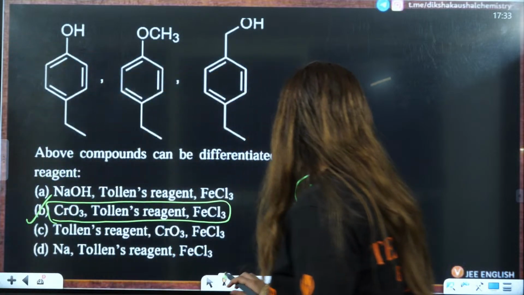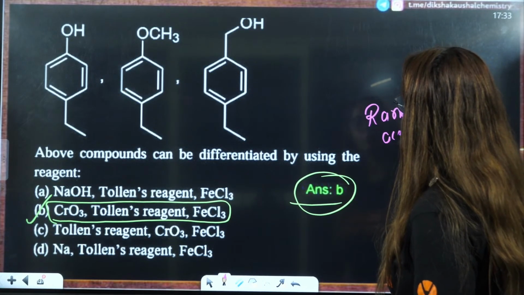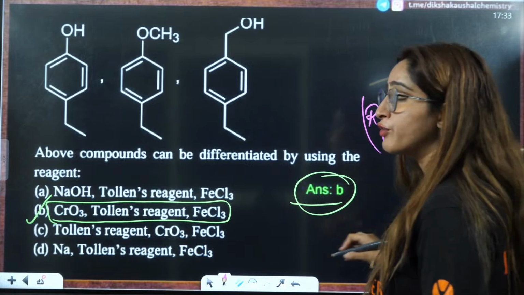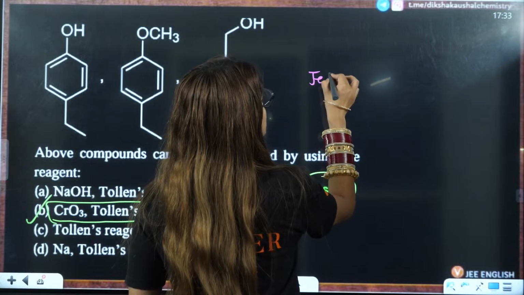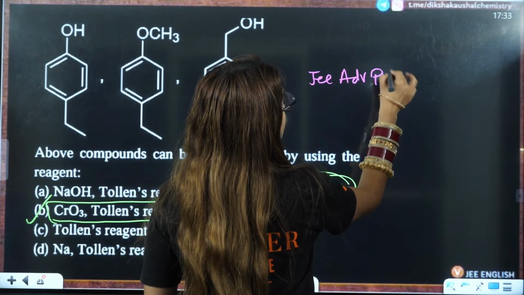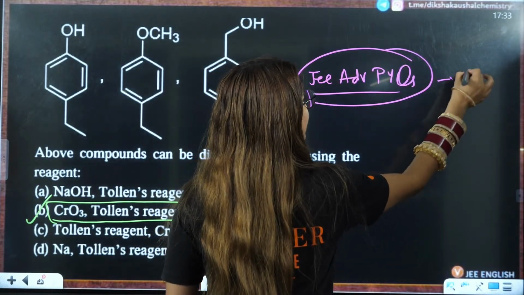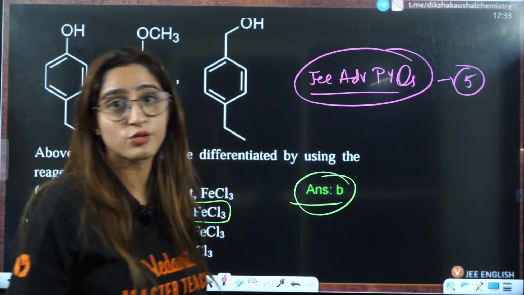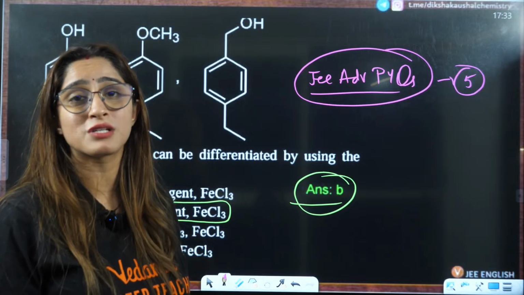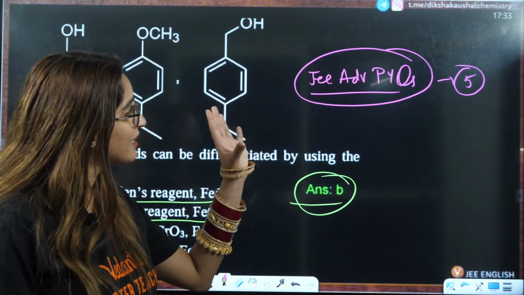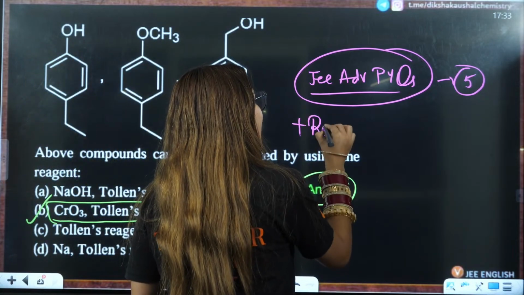Students, all these questions are from the Rank Accelerator book only. I would really advise you to first go through all the JEE Advanced previous year questions. They are a must to do. At least the last 5 years you must do, and I would advise you to do the last 10 years, repeatedly. You still have 30 days left, so you can easily do JEE Advanced previous year questions, and then practice from the Rank Accelerator book.